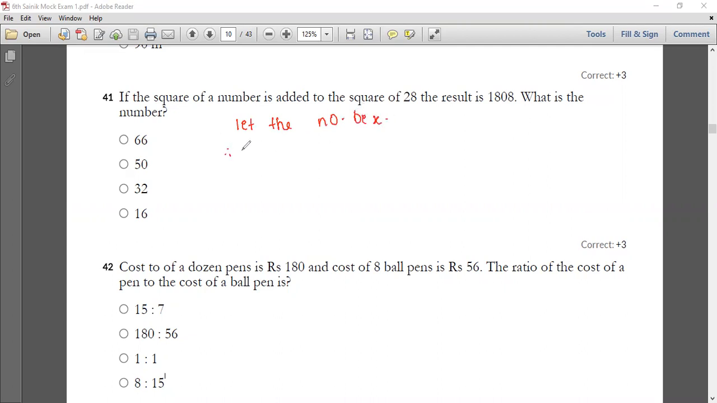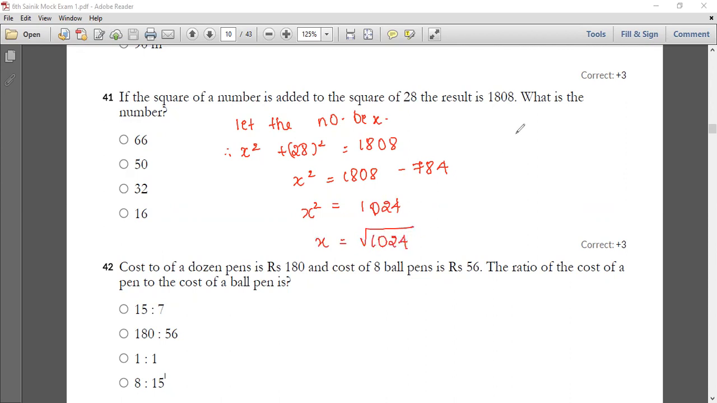Therefore we can say x square plus 28 whole square will give you 1808. So I can say x square is 1808 minus 784, that is nothing but 28 into 28, you're going to get 784. I can say x square is equal to 1024. Taking the square root, x is equal to square root of 1024. You're going to get 32 as your answer, and your option C is the correct answer.